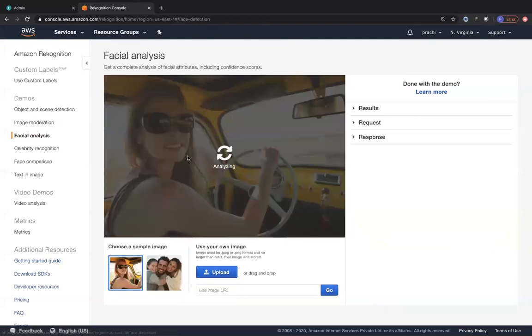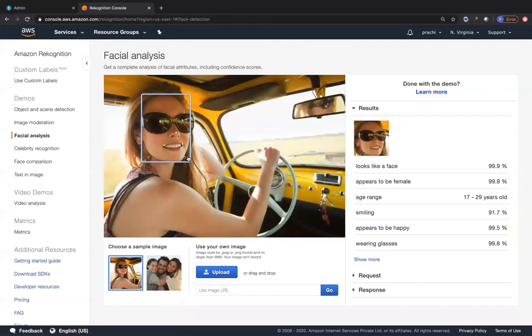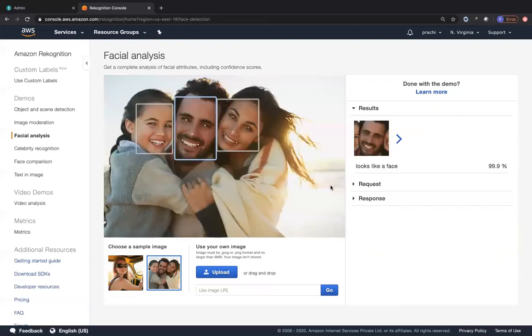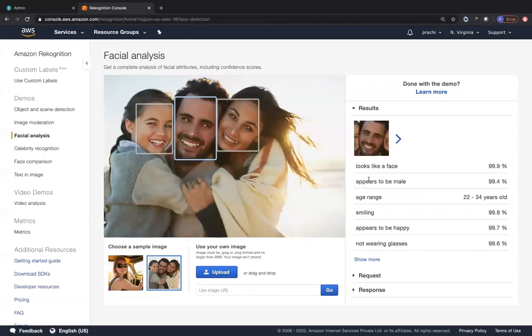And we also have image analysis over here, facial analysis, right? So you will also be able to see whether that person is happy or not, whether that person is smiling or not. So you can see it's 91.7% that person is smiling. Over here, everyone is smiling in this photo, right? So again, it tells you whether it appears to be a male, and you can also move this to the right side. And over here, it appears to be a female, which is 99.1%. You can also move this to the other right side, where you will see that again, it appears to be a female. So this much content you will be able to get from Rekognition.